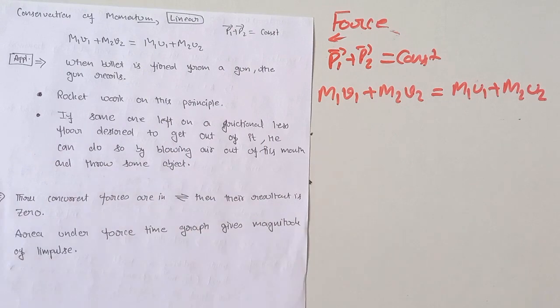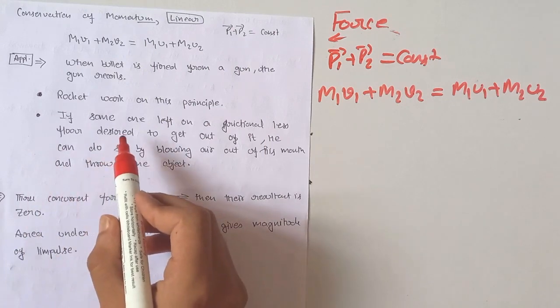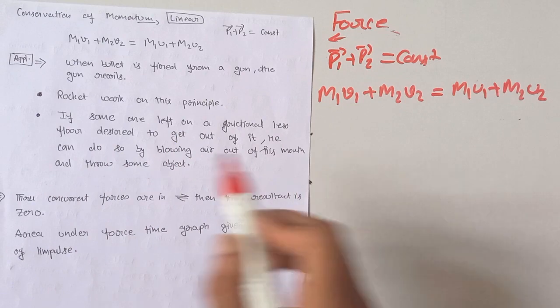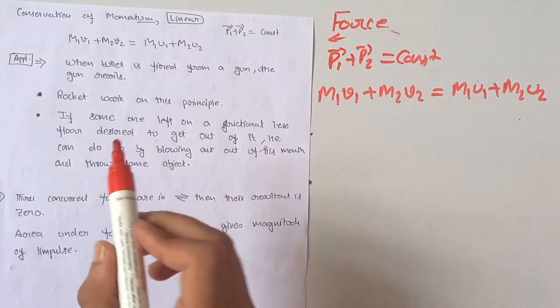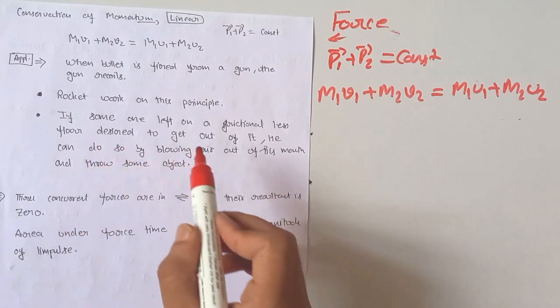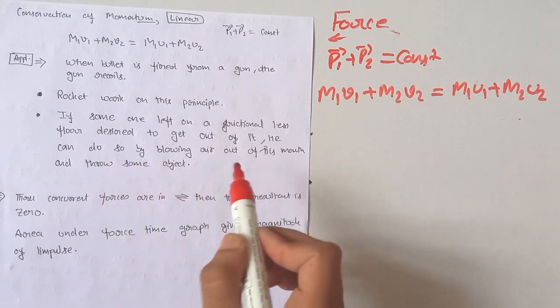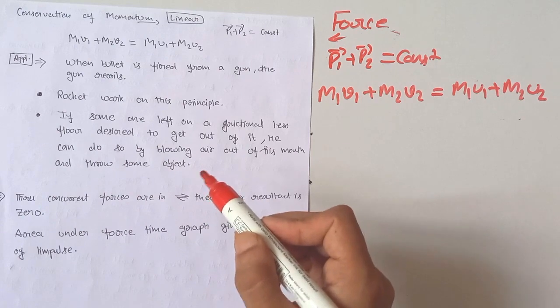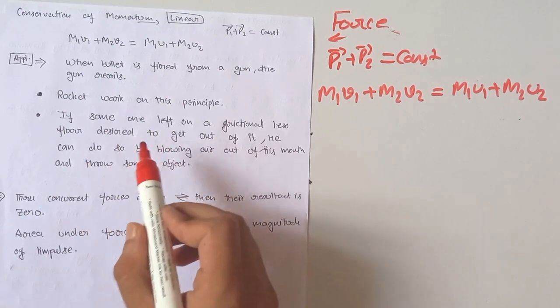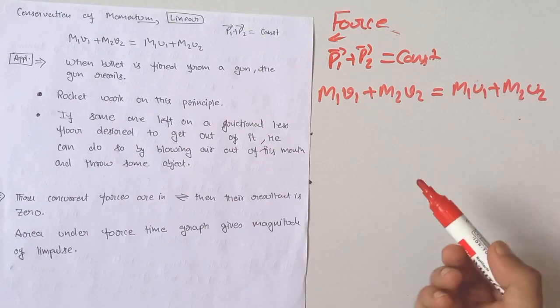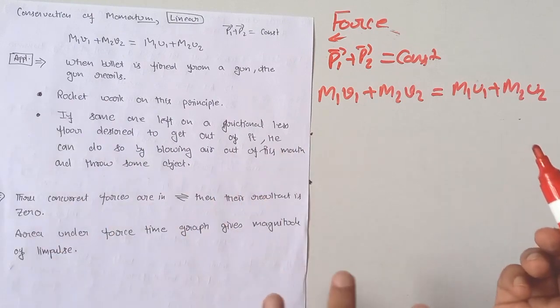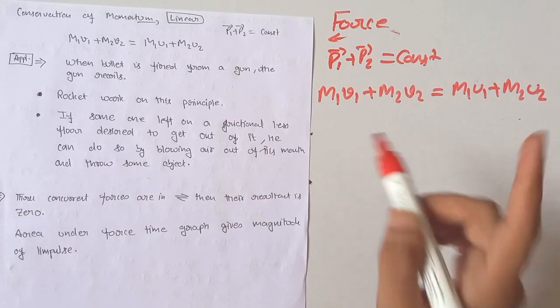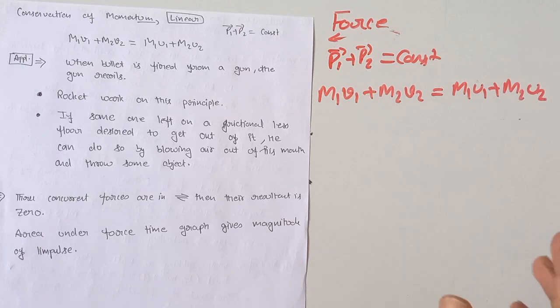The third application: if someone is left on a frictionless floor and desires to get off it, he can do so by blowing air out of his mouth and throwing some object. He has to blow air out of his mouth and throw some object in the opposite direction.